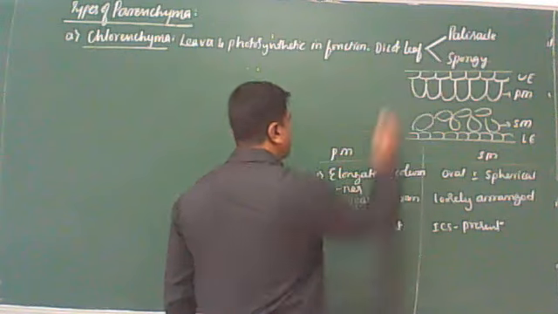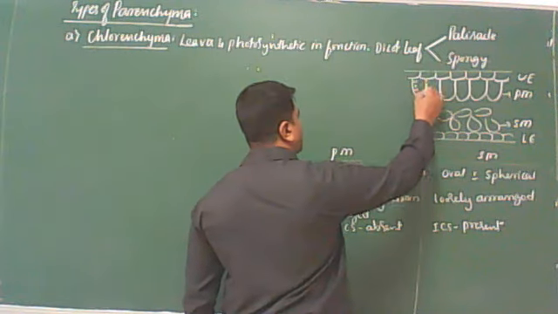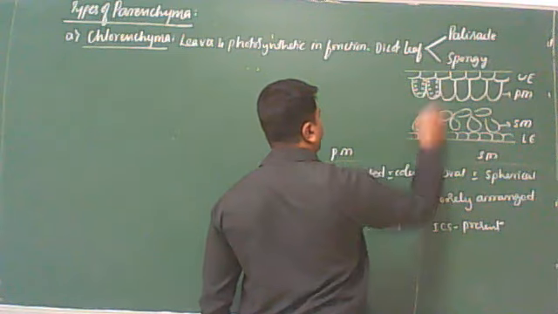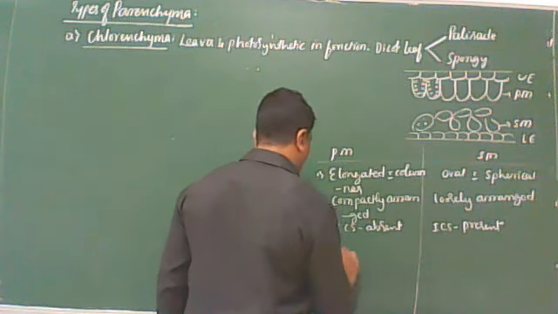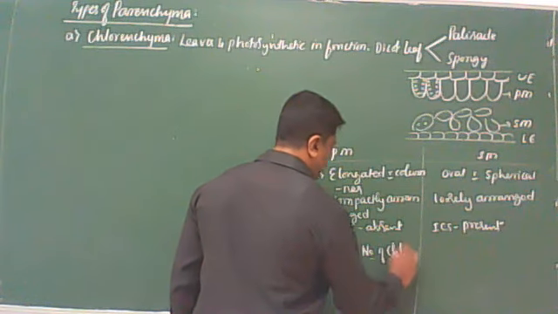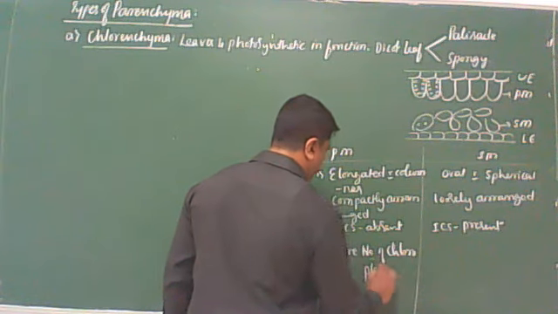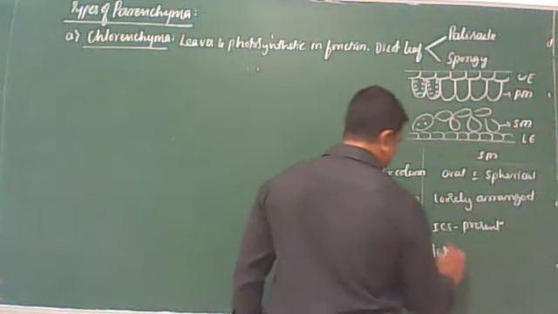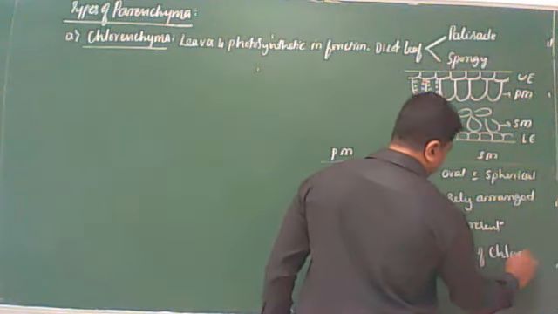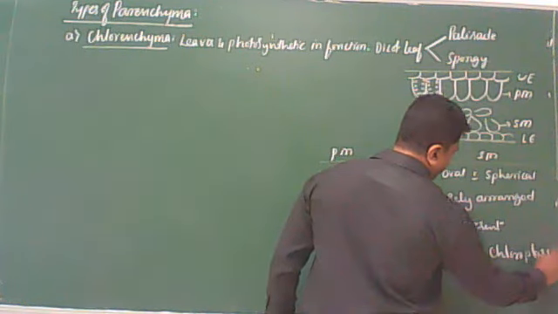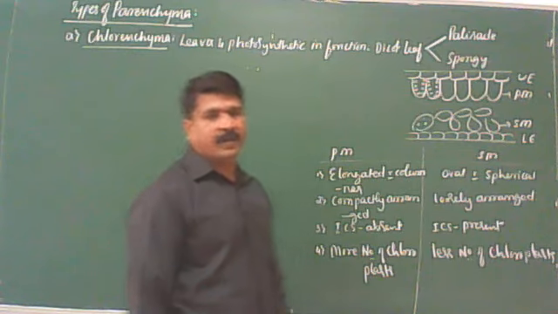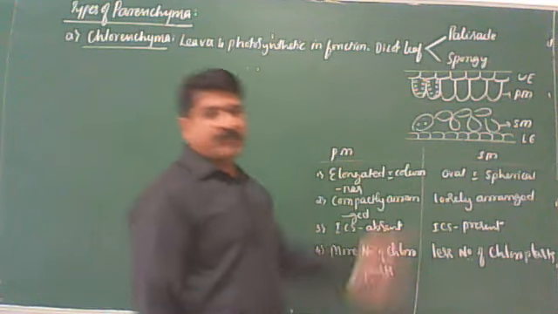Next difference: the palisade cells contain more number of chloroplasts. These are the chloroplasts. But the spongy cells contain less number of chloroplasts. So these are the differences between palisade and spongy mesophyll. I think you are getting it. Following now? Yes. I'll repeat once again.